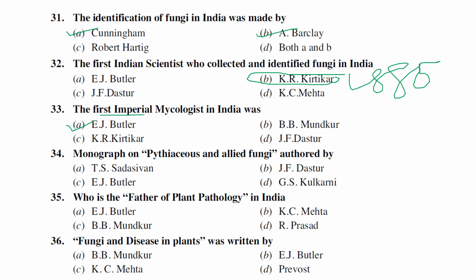So the first empirical mycologist in India was again E.J. Butler only. The next one, the monograph of Pythiaceous and allied fungi, was again authored by E.J. Butler. So this is a little bit history related, right?